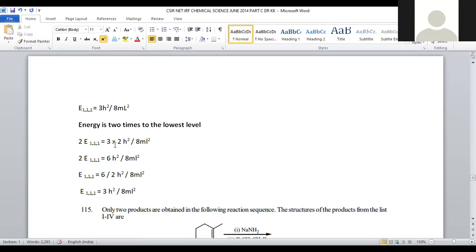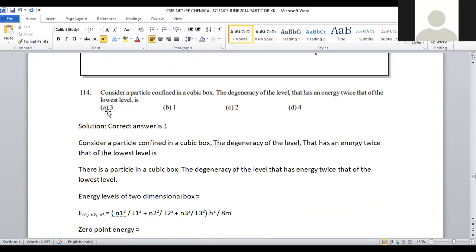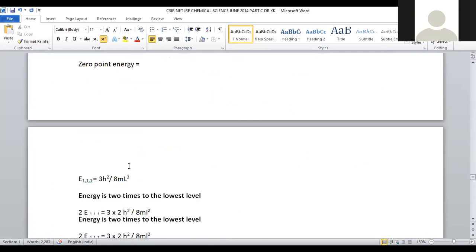That's the reason why 2E is equal to 3 into 2h square by 8 m l square. It will become 2E is equal to 6h square by 8 m l square. And moreover, this 2 will go that side. E is equal to 6 by 2 h square by 8 m l square. It will become 3h square by 8 m l square. Now the lowest level will be the third one. That is provided in option number 1. For question number 114, option number 1 is the correct answer.